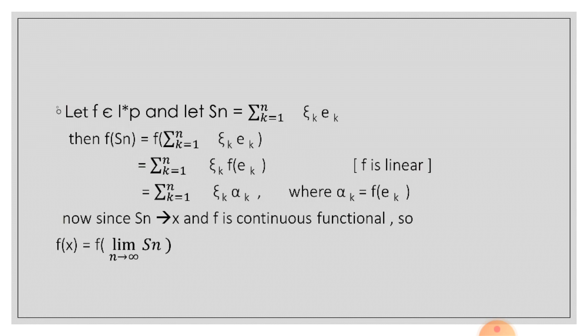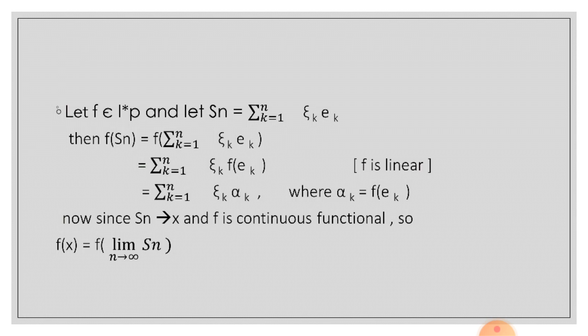Let f belong to L star p and let Sn is equal to summation k is equal to 1 to n xi k ek. Then f of Sn is equal to f of summation k is equal to 1 to n xi k ek, which is equal to summation k is equal to 1 to n xi k f of ek, because here f is linear, which is equal to summation k is equal to 1 to n xi k alpha k, where alpha k is equal to f of ek.